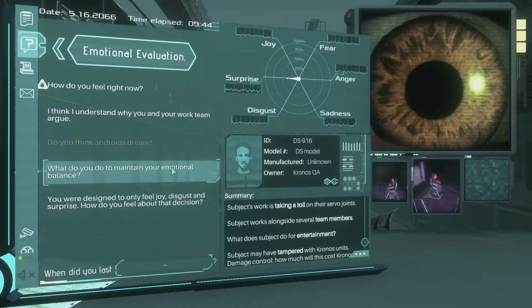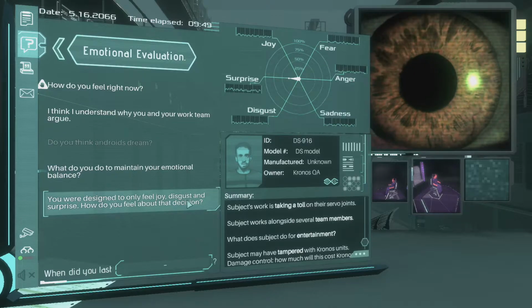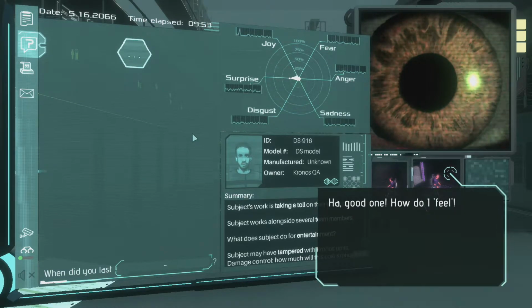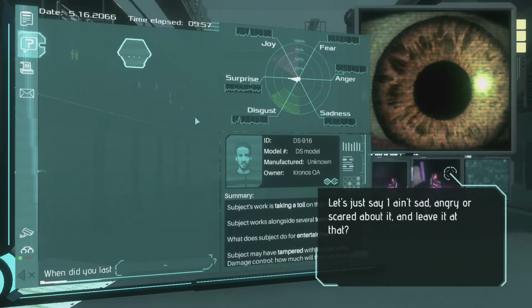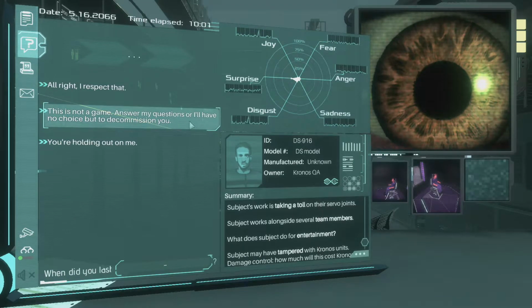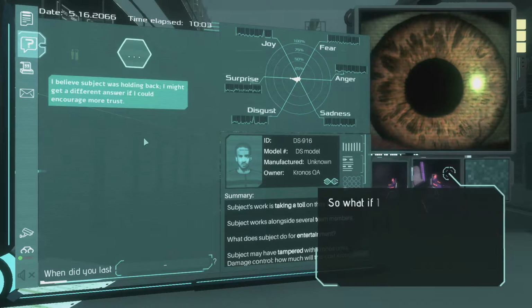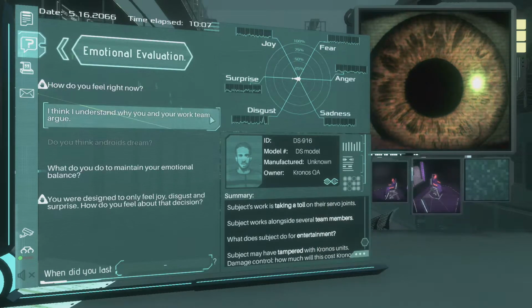What do you do to maintain your emotional balance? You were designed to only feel joy, disgust, and surprise. How do you feel about that decision? Ha, good one. How do I feel? Let's just say I ain't sad, angry, or scared about it and leave it at that. You're holding out on me. So what if I am? They're my emotions. I do my job, I get results. Nothing else is relevant.